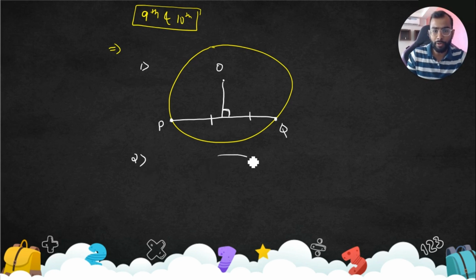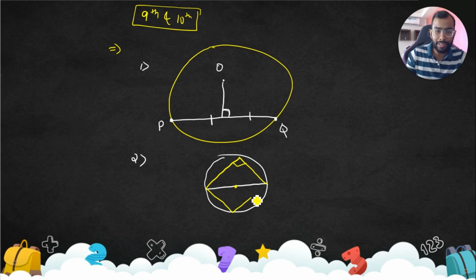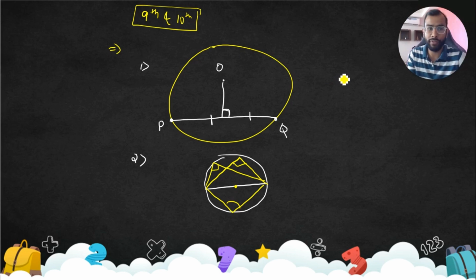Second concept, if you take a circle and if you take this as your diameter. Okay, so angle in a semicircle, this is a diameter. Angle in a semicircle is 90 degrees. This is 90 degrees. This is angle in a semicircle. This is 90 degrees. If you take this, this is also 90 degrees. Angle in a semicircle is 90 degrees. So I'm just briefing you about these properties so that it would be helpful when we'll be solving questions. So if you have doubts, once go through them from your grade 9th and 10th textbook. So I'm just giving a brief about that.